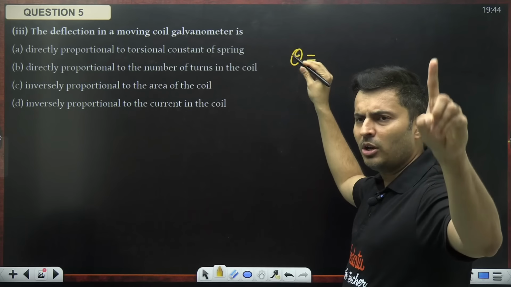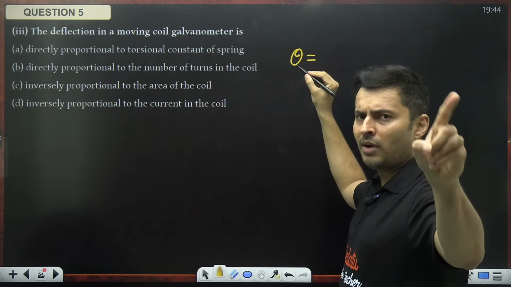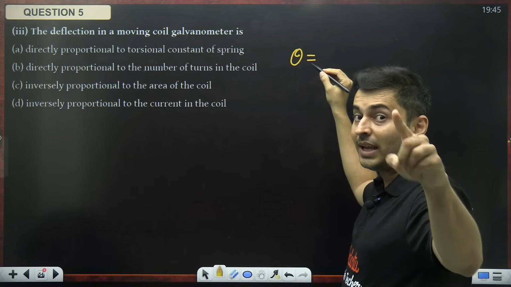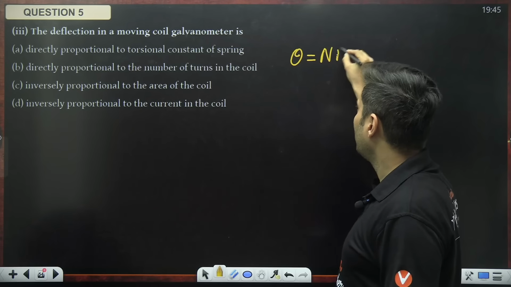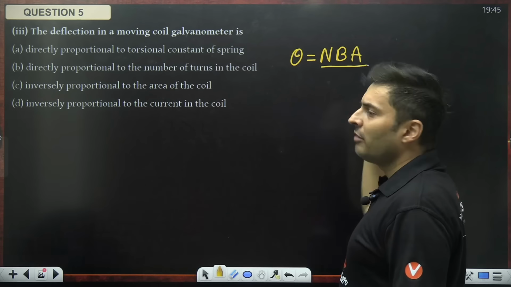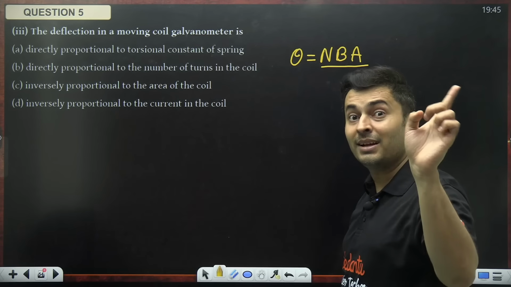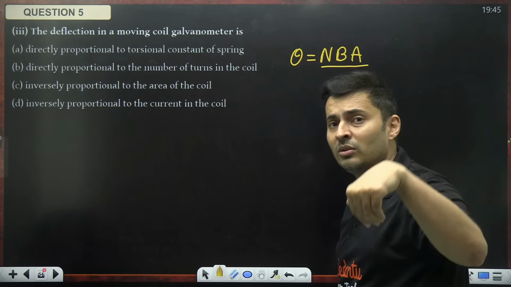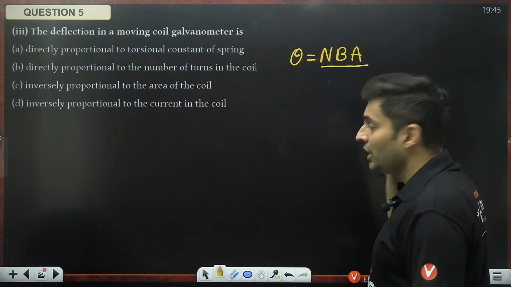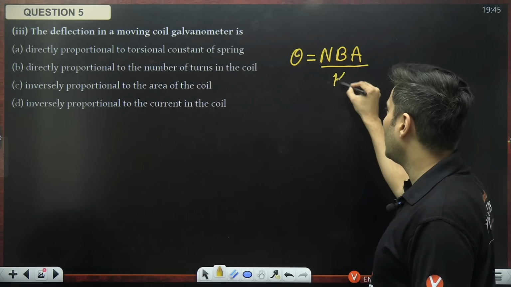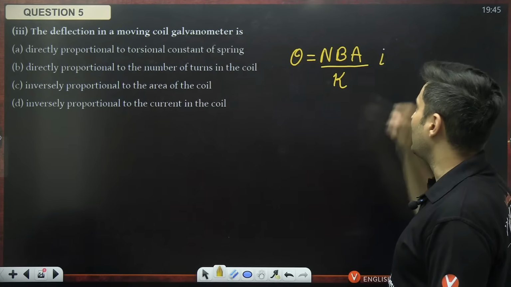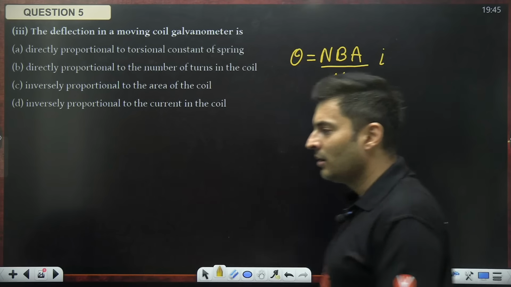Just like for football, you have FIFA. For cricket, you have IPL. For basketball, you have NBA. So NBA. And when you play basketball, you never kick the ball. And kicking is down from below, that means in the denominator. K for kick. Okay. And this is correct. So that is how I remember the formula.